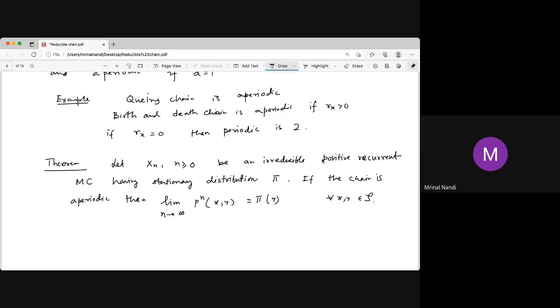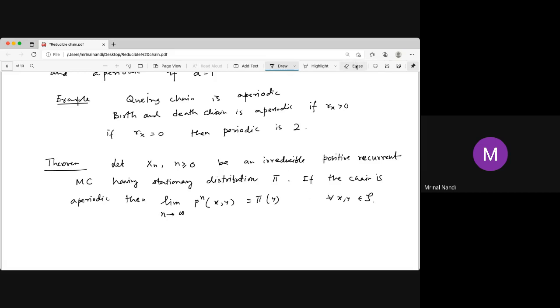And if you start with an initial distribution that is constant on both C1 and C2, a mixture, then it converges to a stationary distribution that is a mixture of the two stationary distributions concentrated on C1 and C2. So this is the basic idea.